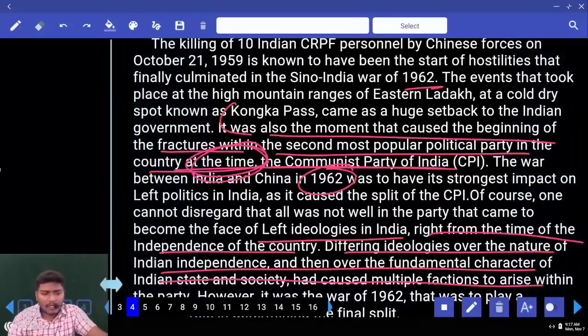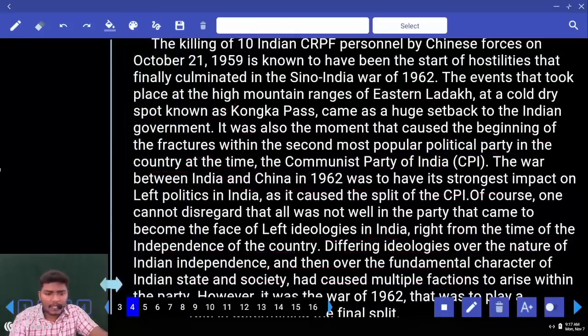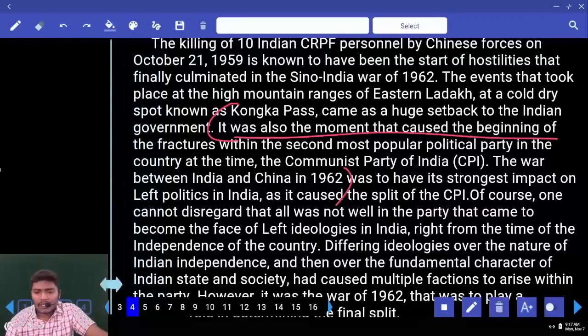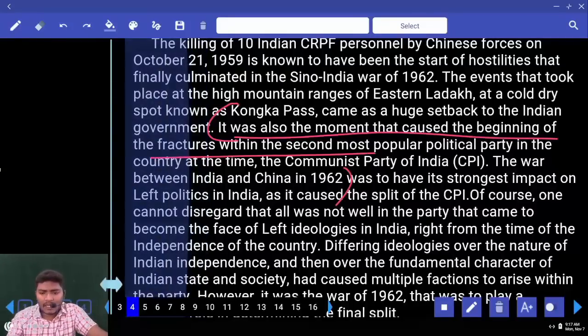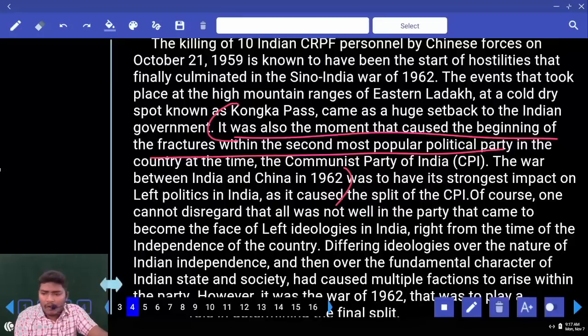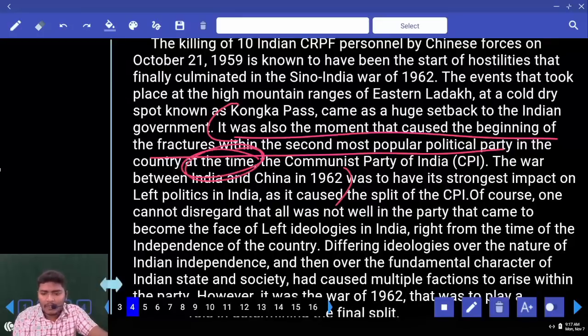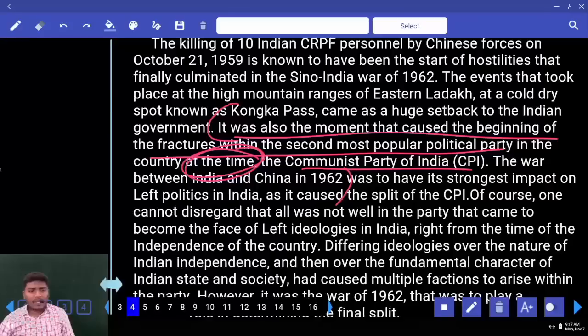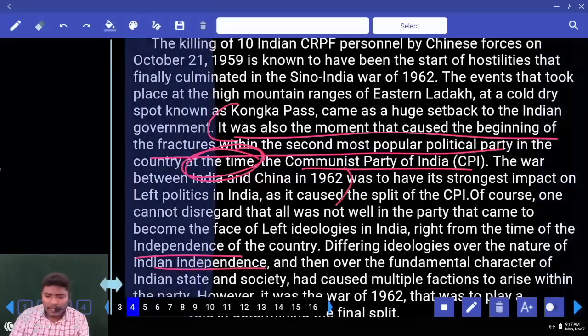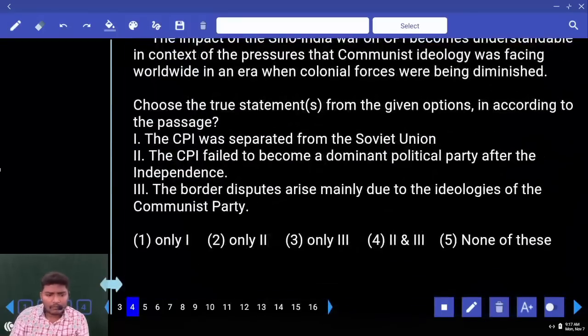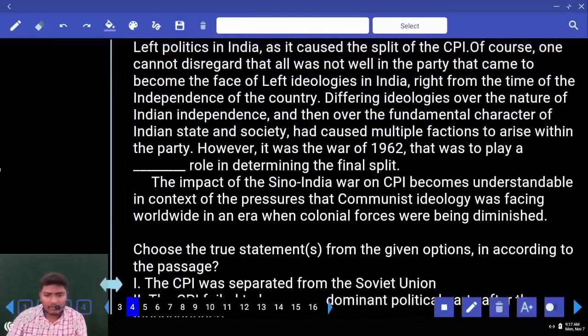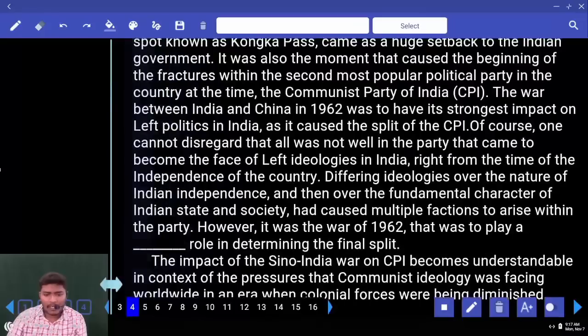The Communist Party of India, the war between India and China have to be the strongest impact. Okay, let us check from here clearly. It was also the strongest moment that caused the beginning of the fractures within the second most popular party in the country at that time, the Communist Party of India. What do you mean at that time? Can we refer to the independence? We are speaking about the independence right here. It failed to become a dominant political party.